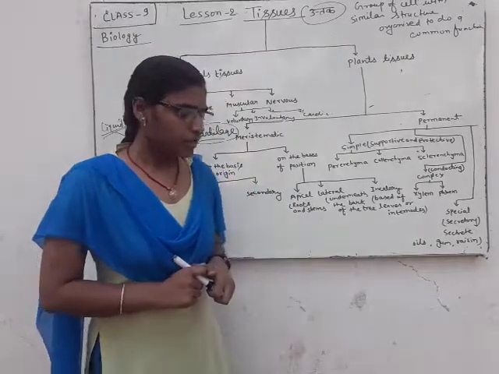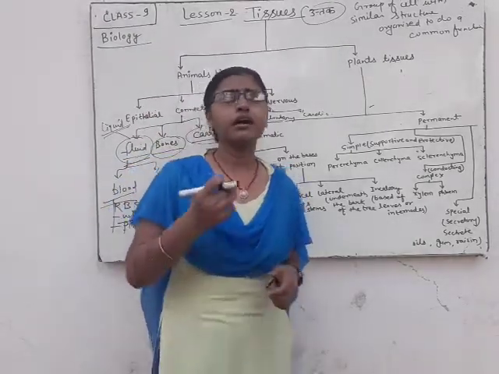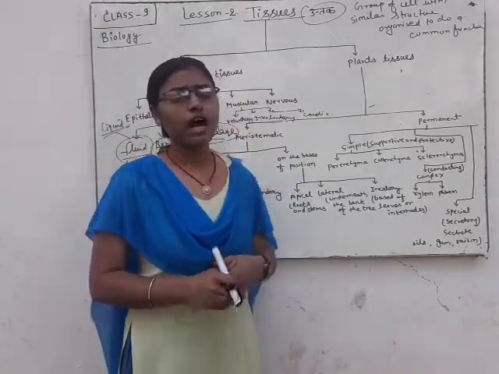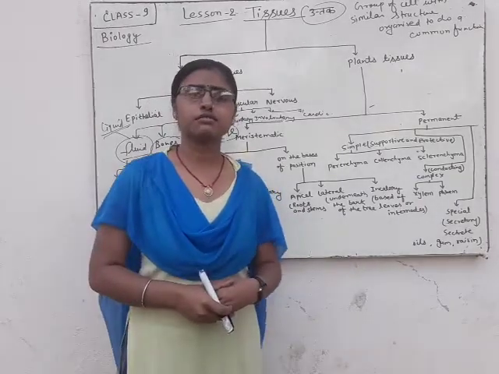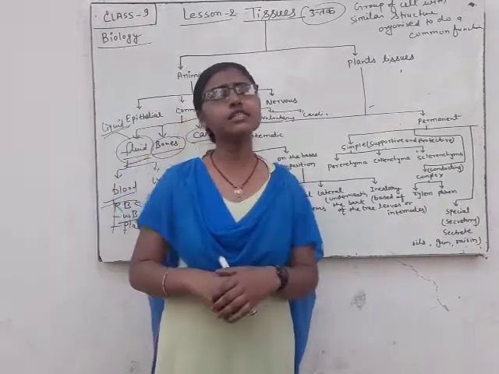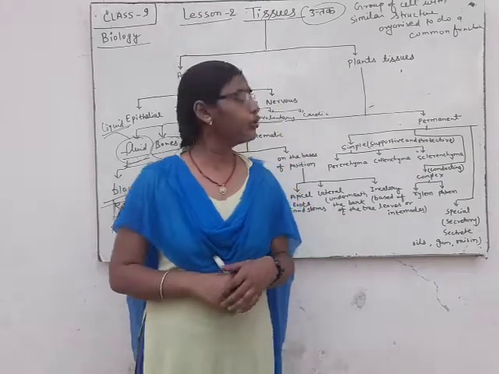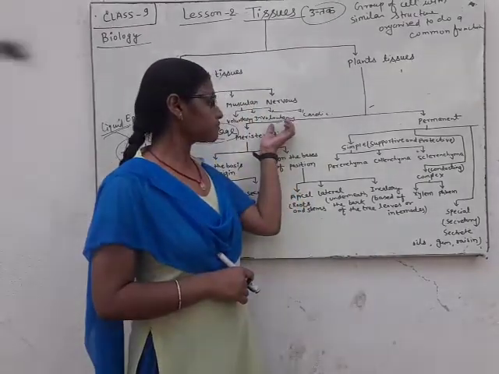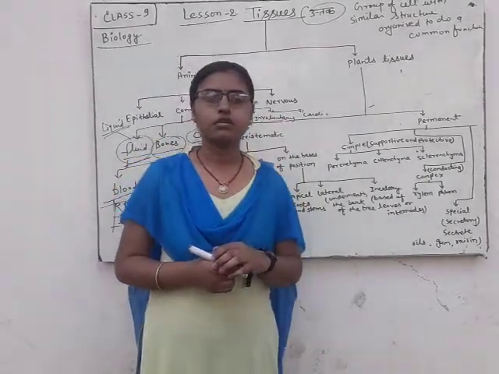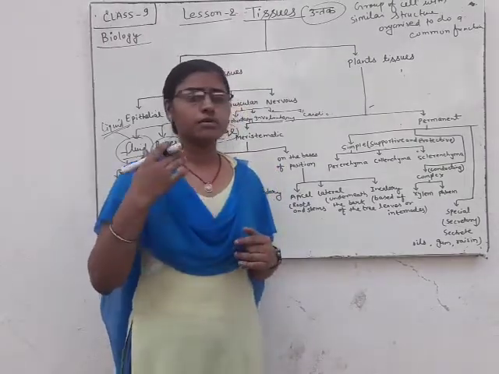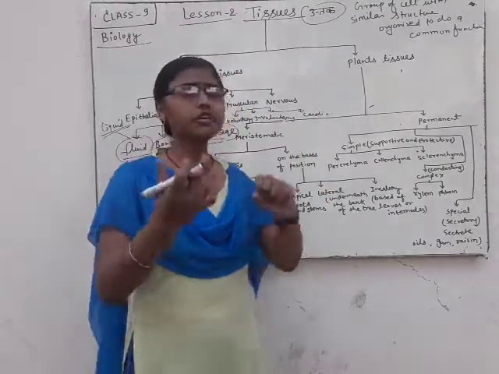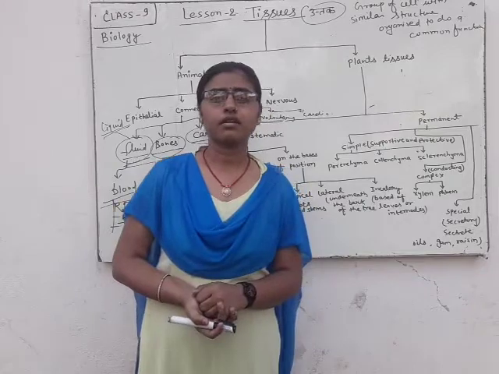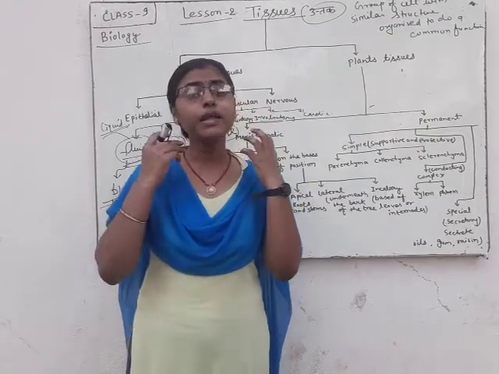And if I ask you, do you control your blood vessels? Do you control your skin? Do you control the blinking of your eye?